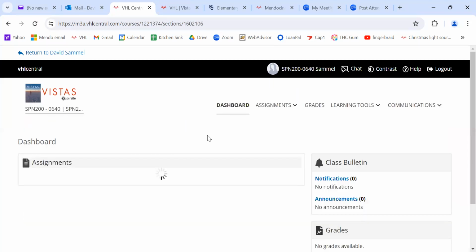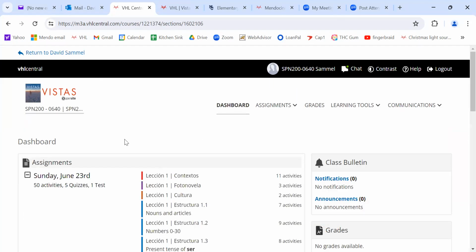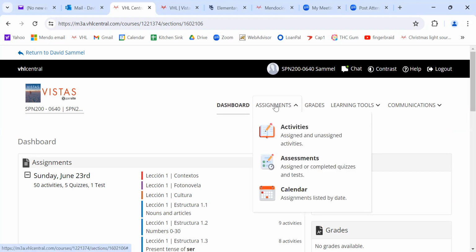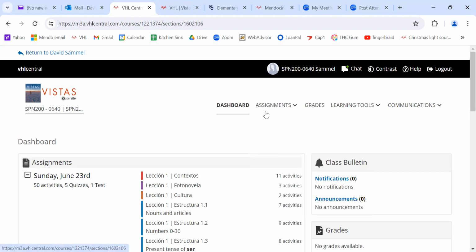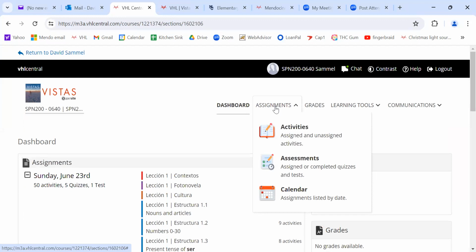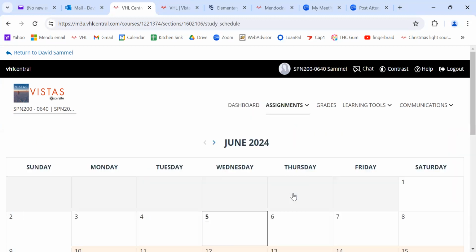This will be clearer for you when you do it, but what I want to do right now is just show you a different way to do this. If you come to assignments up here on your dashboard, come to assignments. First of all, I'm going to start by showing you our calendar. This is important for you guys. It's really critical. So let's get to this. This is our calendar just for Vista. It's not for Canvas. 2 separate calendars that you got to keep an eye on.